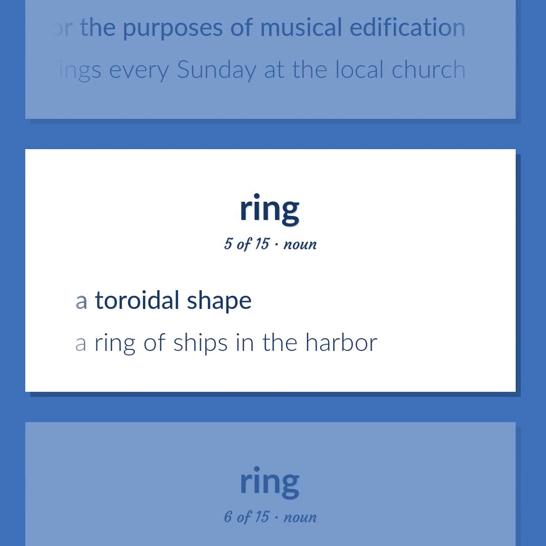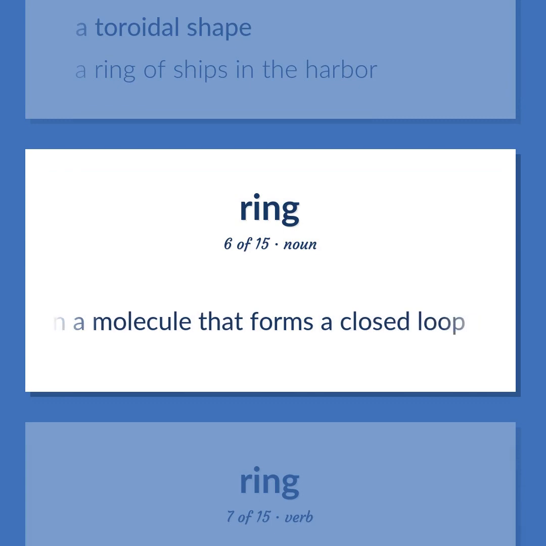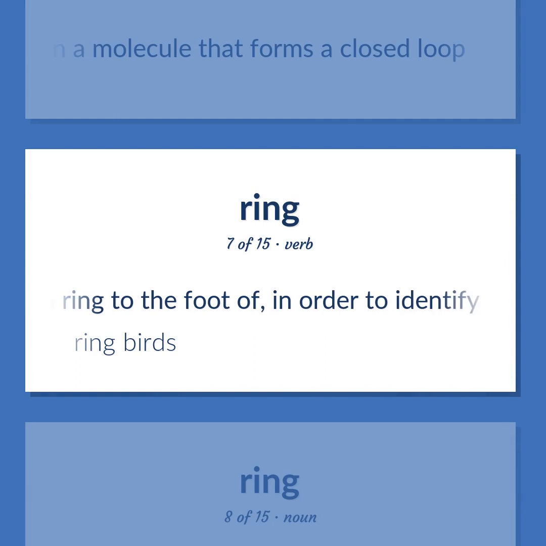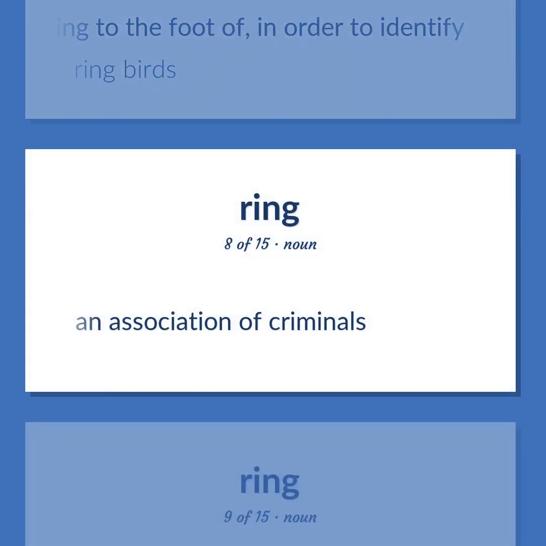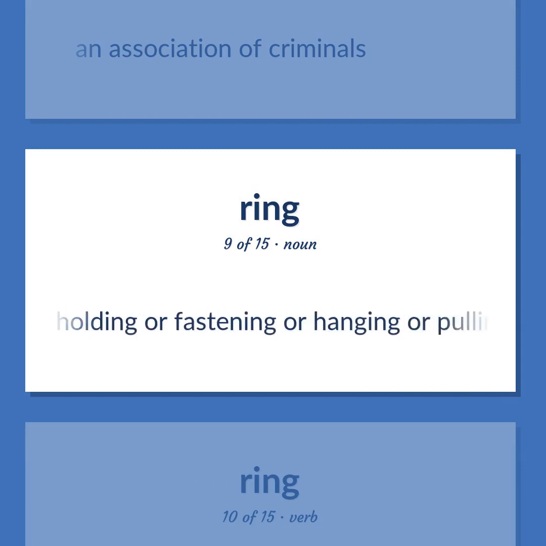A toroidal shape. A ring of ships in the harbor. Chemistry. A chain of atoms in a molecule that forms a closed loop. Attach a ring to the foot of, in order to identify. Ring birds. An association of criminals. A rigid circular band of metal or wood or other material used for holding or fastening or hanging or pulling.